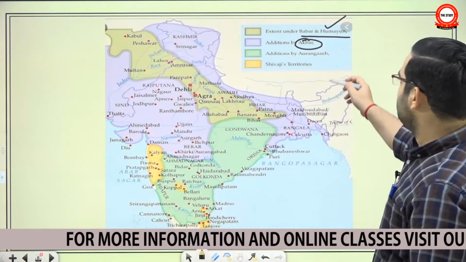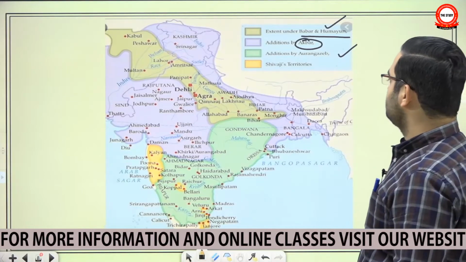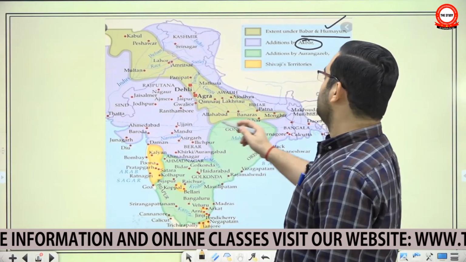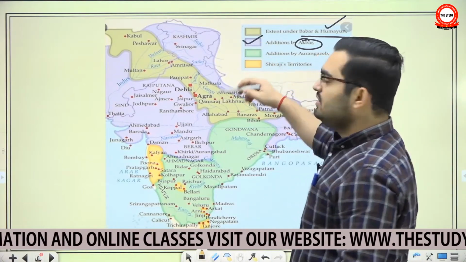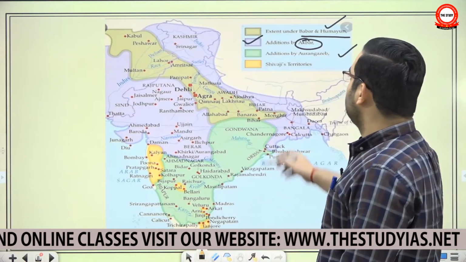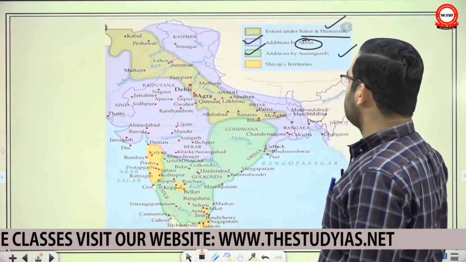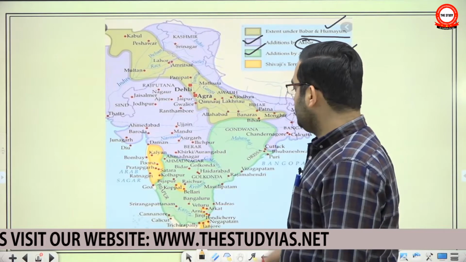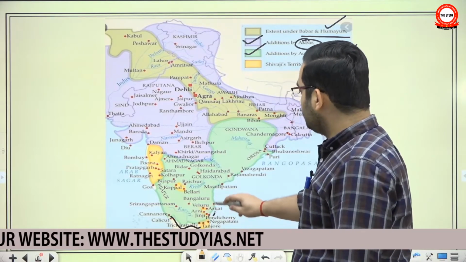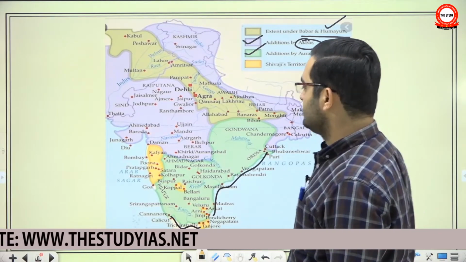And then we have given the addition under Aurangzeb. So you can see there were two main phases of expansion, the ones that we are concerned with: one under Akbar and one under Aurangzeb. And then Aurangzeb took the territory right up to here. However, it was a very short-lived expansion.